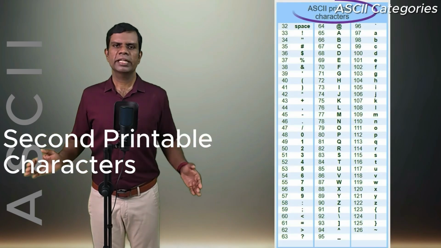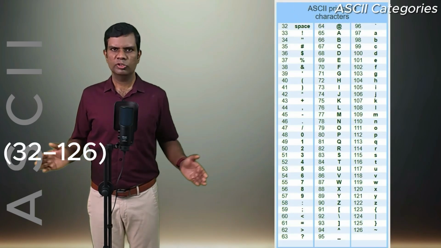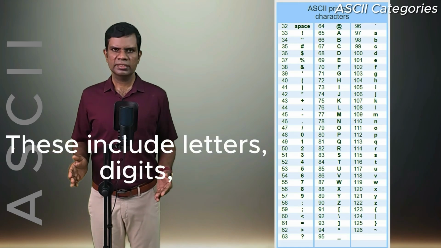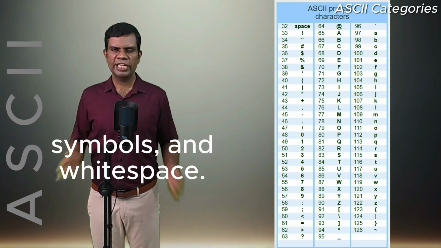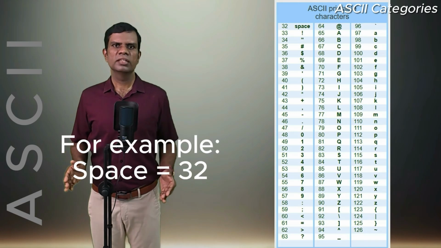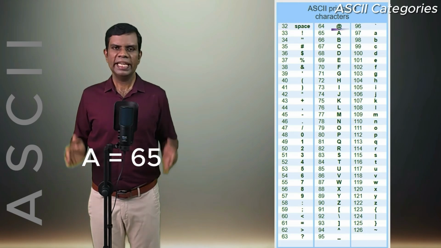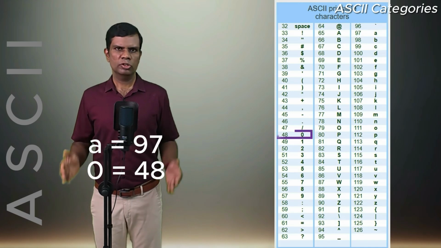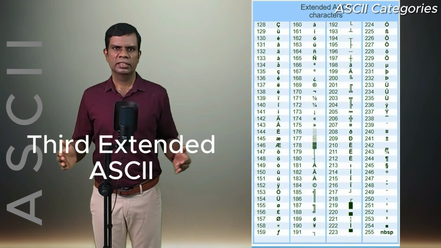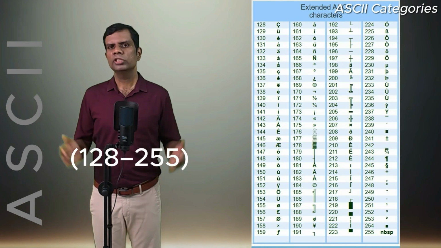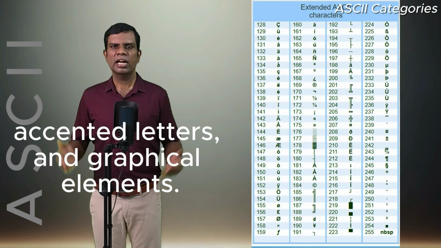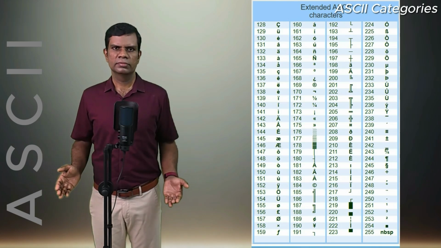Second, printable characters, 32 to 126. These include letters, digits, symbols, and white space. For example, space equals 32, A equals 65, small a equals 97, 0 equals 48. Third, extended ASCII, 128 to 255. This range was introduced to include additional symbols, accented letters, and graphical elements. Examples.